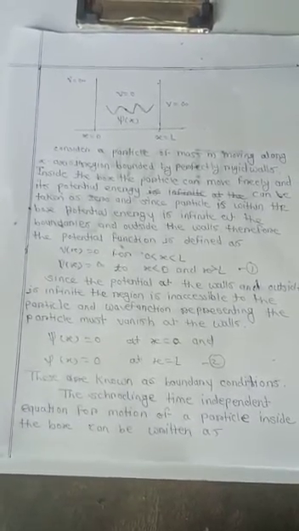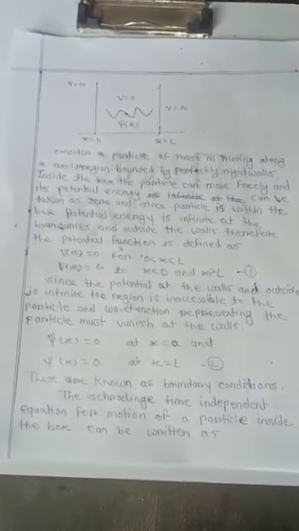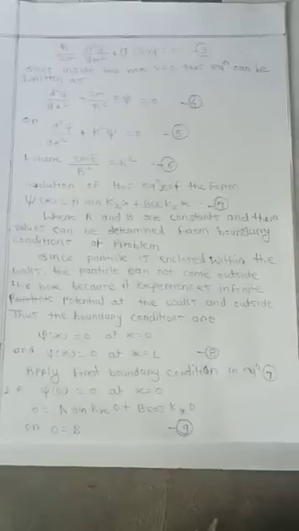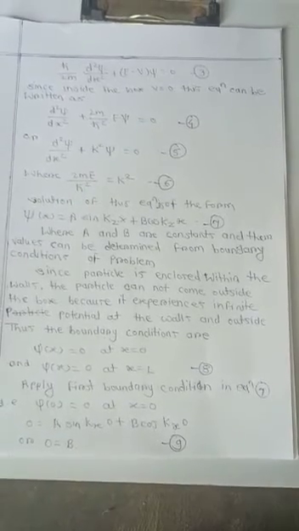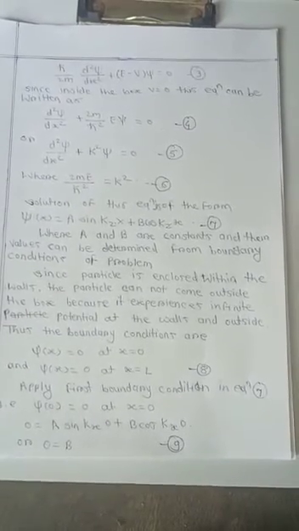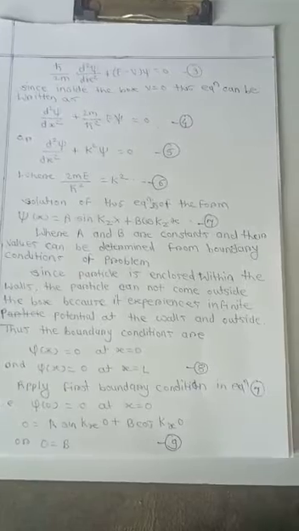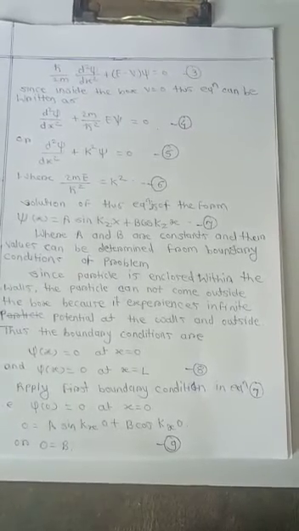The Schrödinger time independent equation for motion of a particle inside the box can be written as minus h cross square upon 2m into d square psi upon dx square plus (E minus V) into psi is equal to 0.